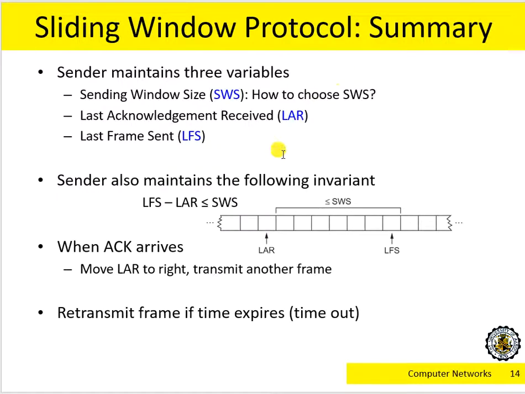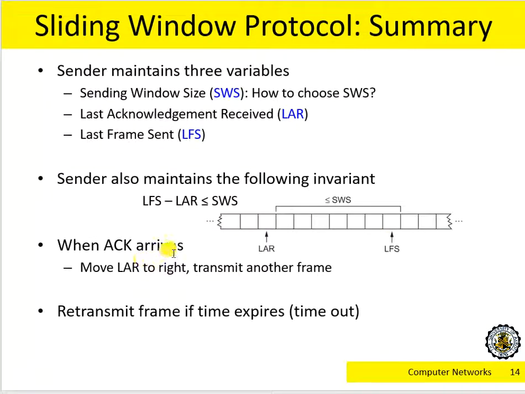For the sender part, we introduce three different terms: the sending window size, which is the size allowed for you to send packets rather than waiting for the acknowledgement; the last acknowledgement received, LAR, where the index is the sequence number of the frame for which an acknowledgement was already received; and the last frame sent, LFS for short, which is here. Basically, these frames were already sent out but the acknowledgement has not been received yet.